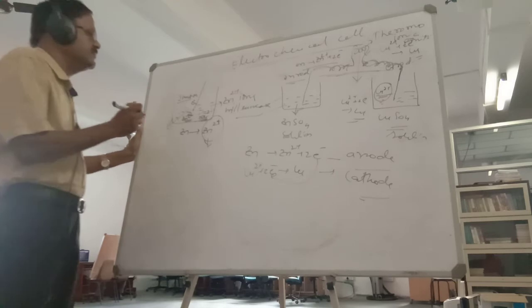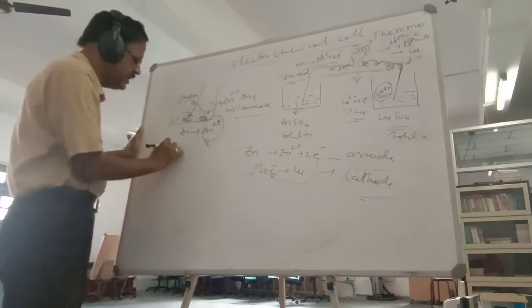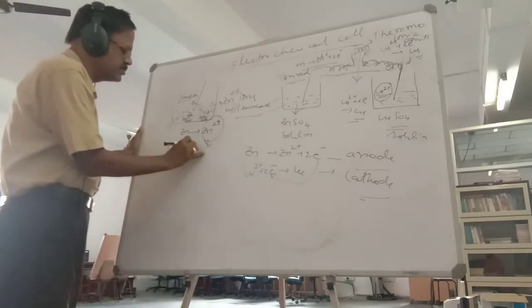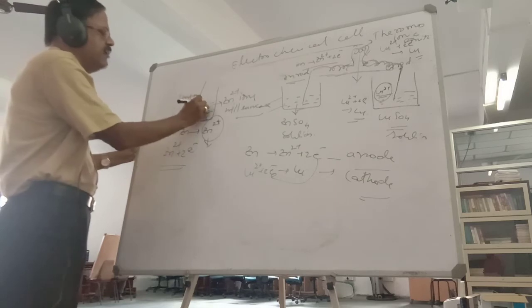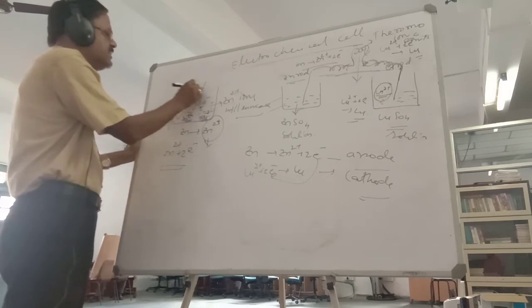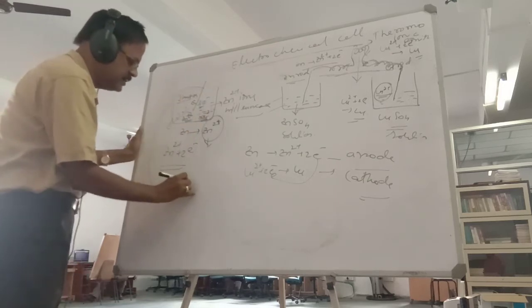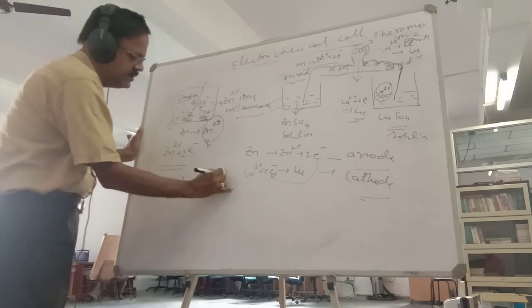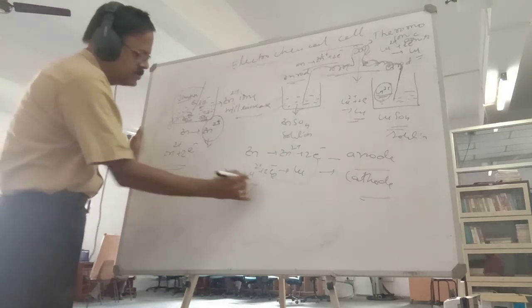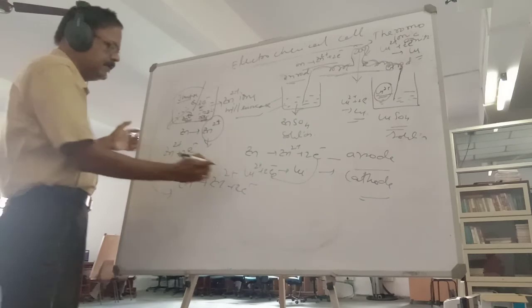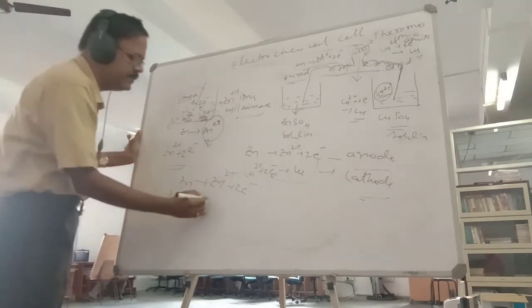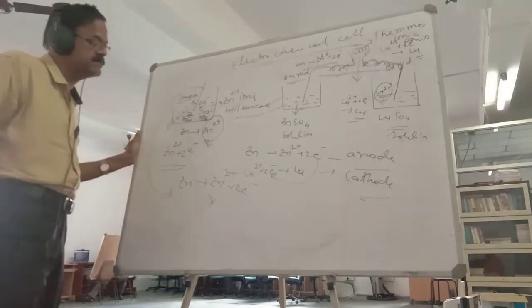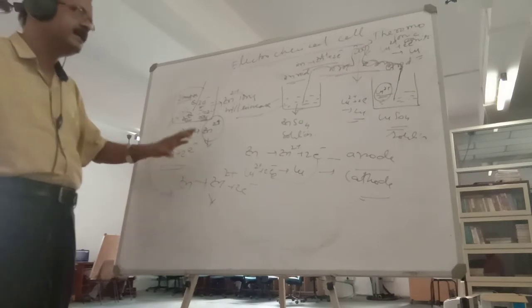In such a case, the zinc ions will again take those two electrons which they have left. See how the zinc atom changed into a zinc ion: zinc atom changes into zinc ion plus 2 electrons. Now, in the lack of sulfate ions, negative ions are less.